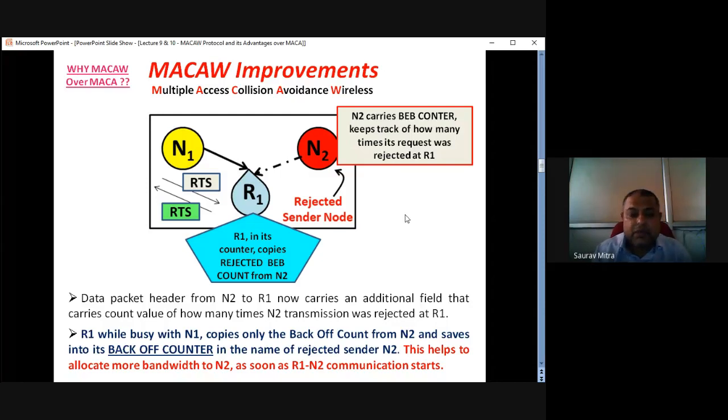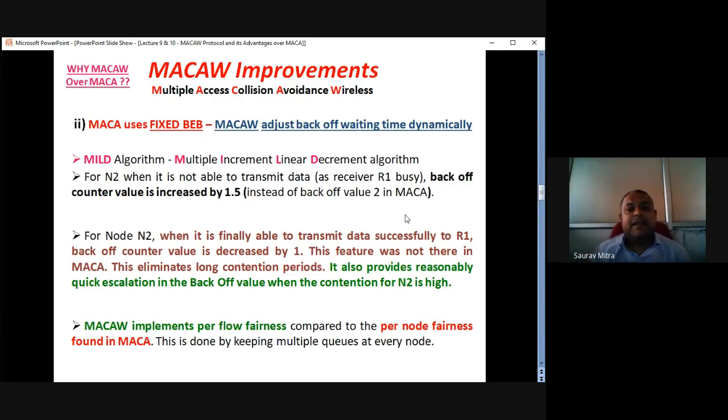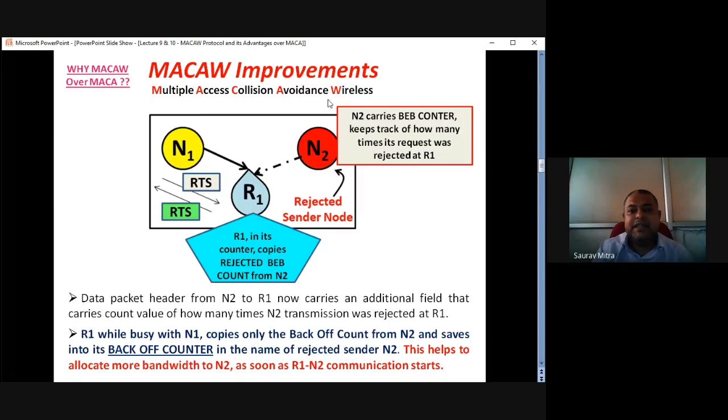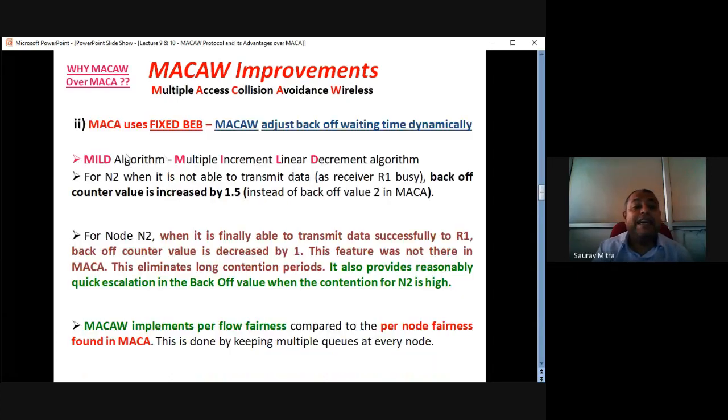Okay, I think this is understood. I'm going to the next slide. It is saying the BEB is fixed. So in case of MECA, this is another improvement, and that is the first point of difference between MECA and MECA-W: whatever hidden terminal problem was there in MECA, MECA-W can solve it. Another problem in MECA was that every time N2 was rejected on the channel, it was doubling its waiting time. In case of MECA-W, it will not be doubling. It can be a dynamic time. It can be 1.5 times, 1.25 times, and that is actually given by the MILD algorithm.